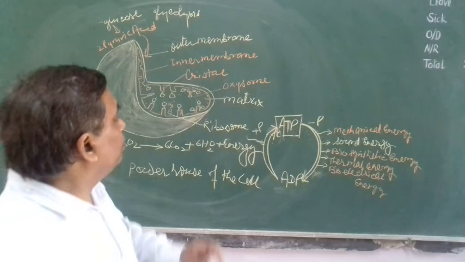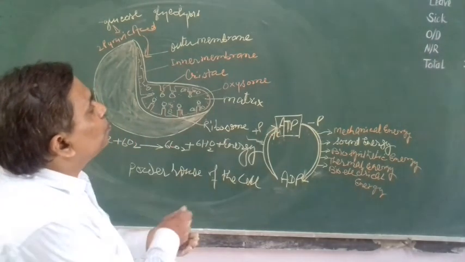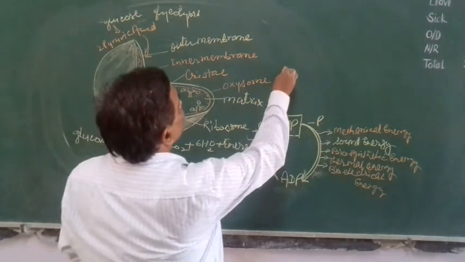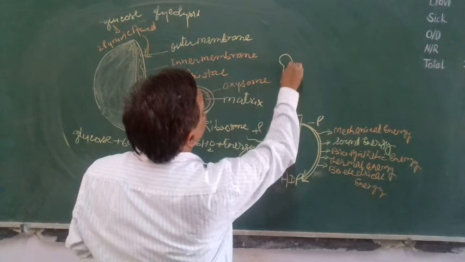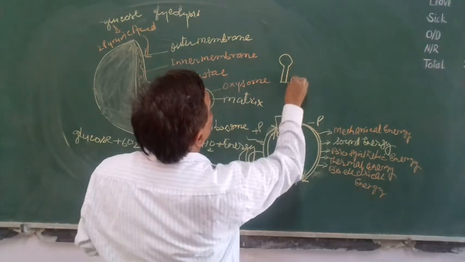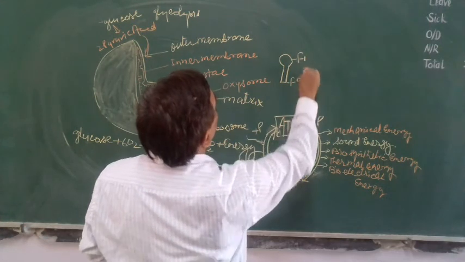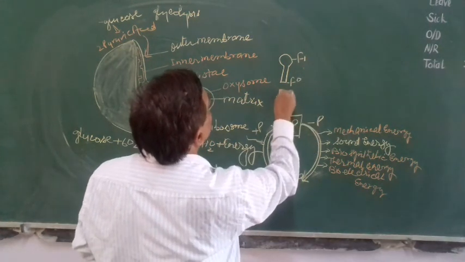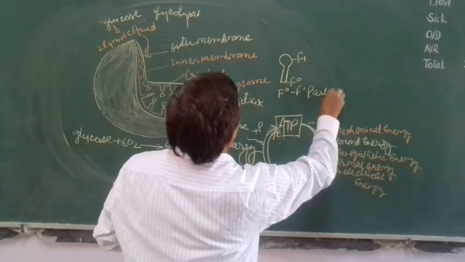But one thing I will tell you: here this ATP is produced at the oxysome. What is the oxysome? The oxysome is the F0, F1 particle. This is the F0 and this is the F1.